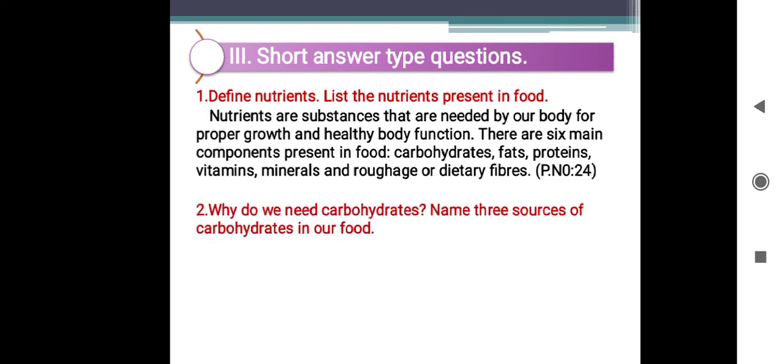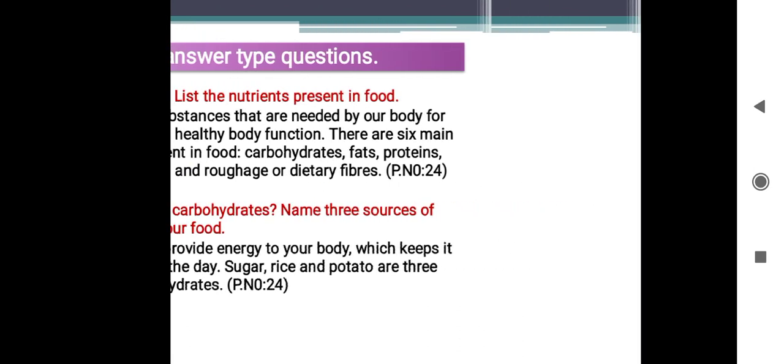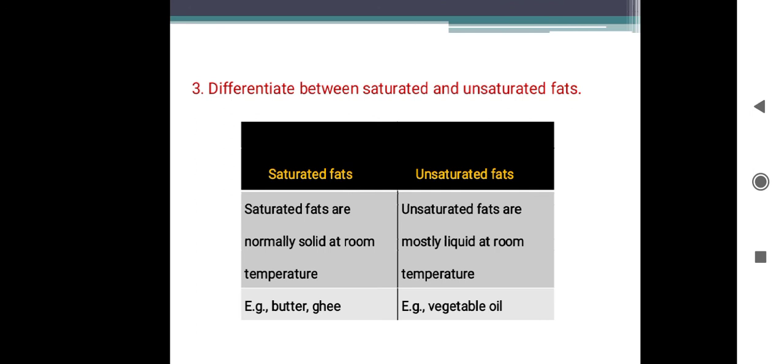Then second question, same page. Why do we need carbohydrates? Name 3 sources of carbohydrates in food. Carbohydrates provide energy to your body, which keeps it going throughout the day. Sugar, rice, and potato are 3 sources of carbohydrates.